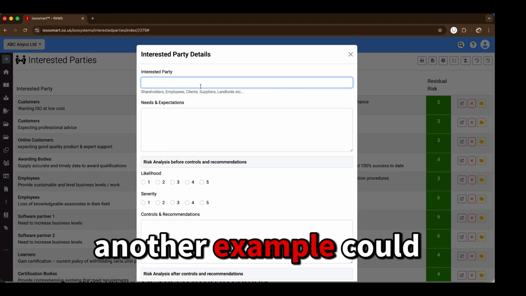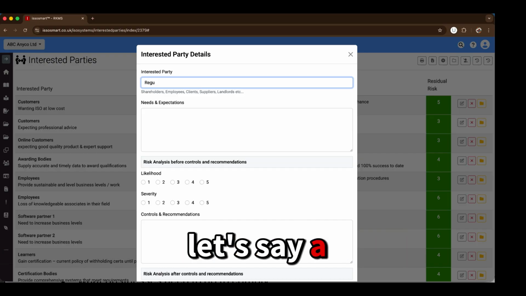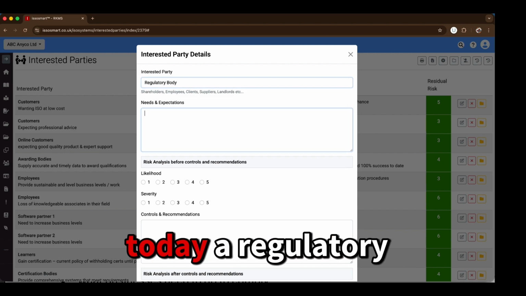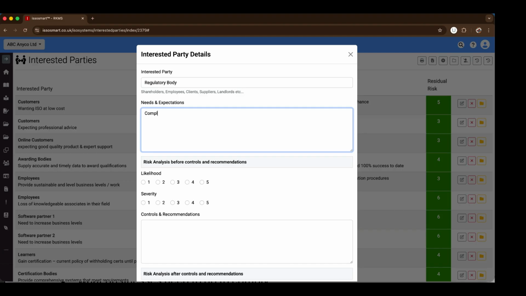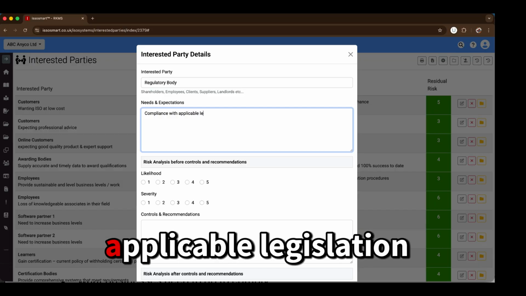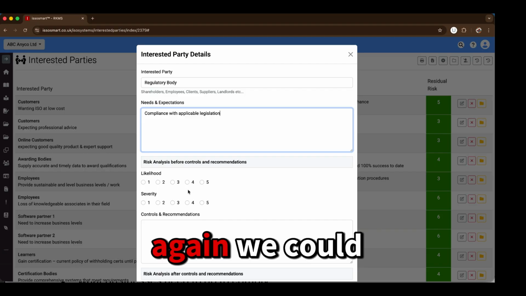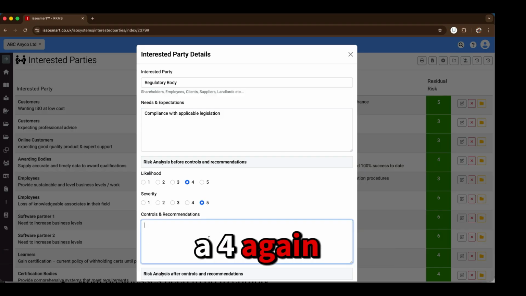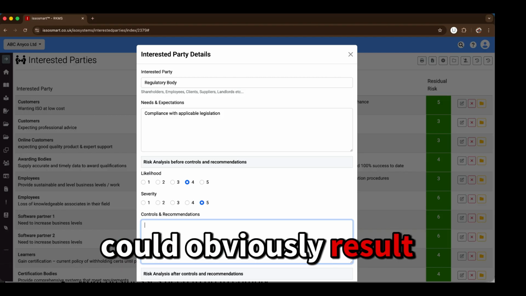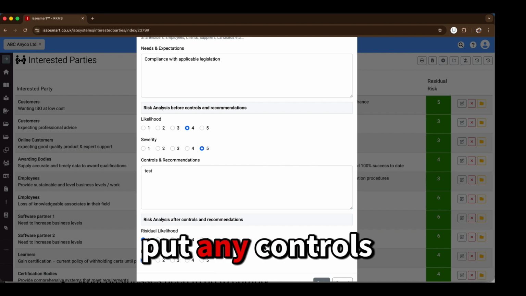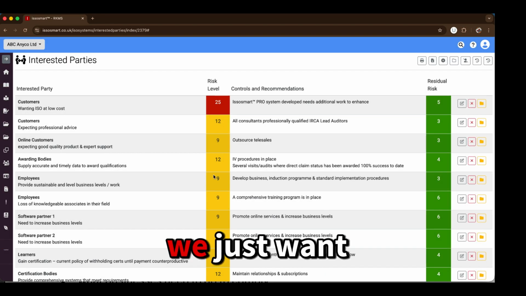Another example could be, let's say, a regulatory body, I can't spell today, and theirs is compliance with applicable legislation. Again, we could say in here that the likelihood of it happening could be a 4 again, and the severity could be 5 because it could result in prosecution or company penalties, things like that. Again, I'm not going to put any controls in for now. We just want to save this.